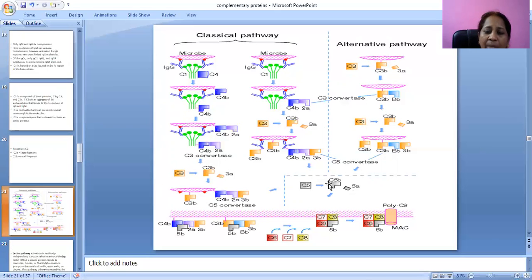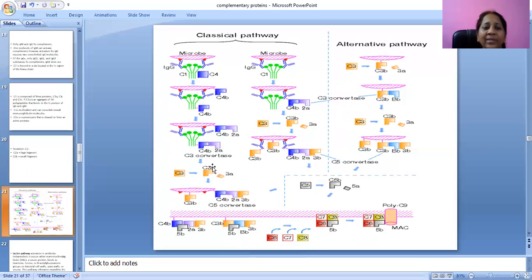After this, C5b acts on C6 and C7, then on C8, forming the membrane attack complex.